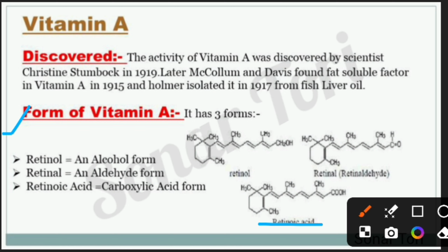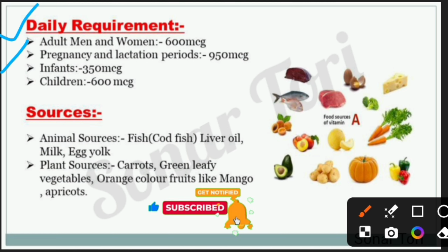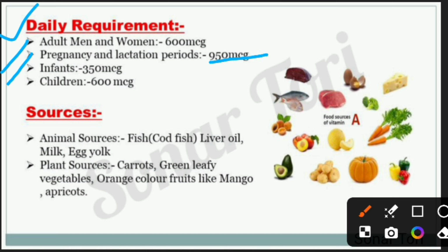Then coming to the next slide, the daily requirements of vitamin A. In case of adult men and women, 600 micrograms of vitamin A is required. In pregnant and lactating women, 950 micrograms of vitamin A is required per day. In case of infants, 350 micrograms, and in children, 600 micrograms of vitamin A is required per day.